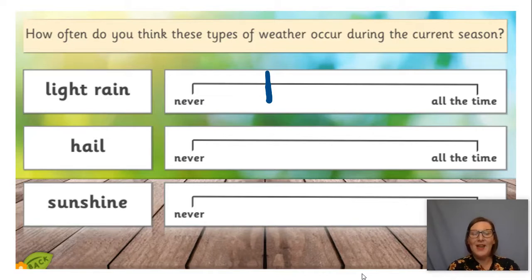Excellent. Welcome back. Let's see if you got the same as me. I said hail. We get it a little bit more, don't we? Because hail is a little bit like frozen rain, so we do get hail a little bit more often. And sunshine, well, we sometimes get it and we sometimes don't. It's about half, isn't it? That's what I thought. Was yours similar?